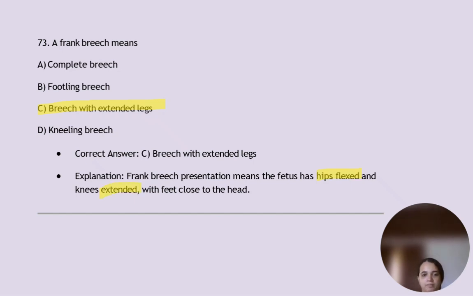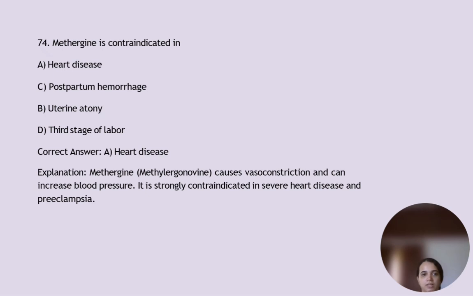Methergine is contraindicated in heart disease, where methergine, or methylergonovine, causes vasoconstriction and can increase blood pressure. It is strongly contraindicated in severe heart disease and preeclampsia.